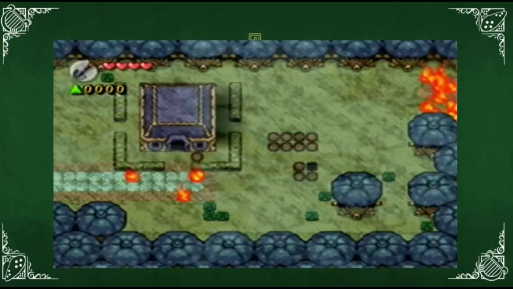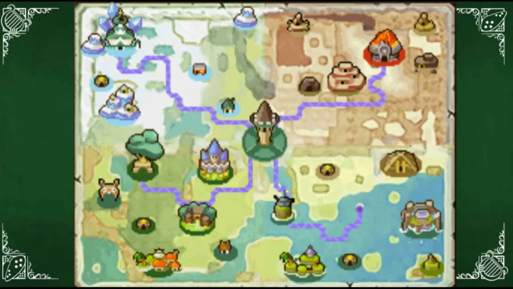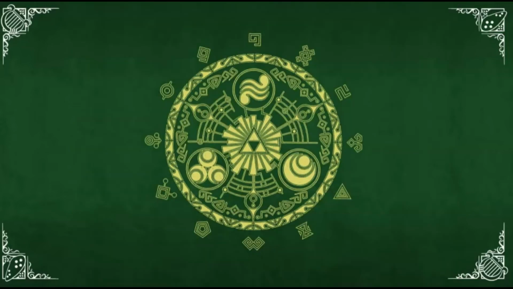Also, Kakariko Village survives up till the end of the child timeline. That's not true in the adult timeline, in the Downfall timeline. And it wouldn't make sense for Hyrule to live without Kakariko Village for a really long time, and then basically just build a new village with Sheikah and name it Kakariko Village. And especially not in New Hyrule. And I think the Downfall timeline also just wouldn't make sense, because there are definitely no Sheikah around there. But that counts for almost every game after Ocarina of Time.